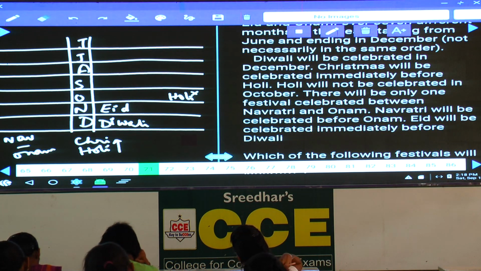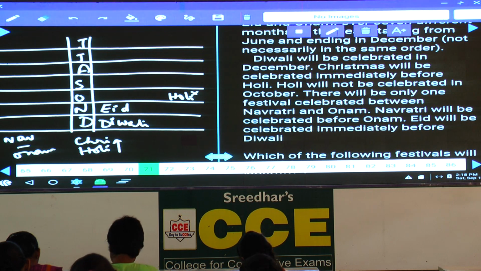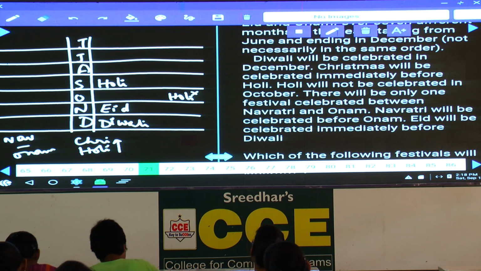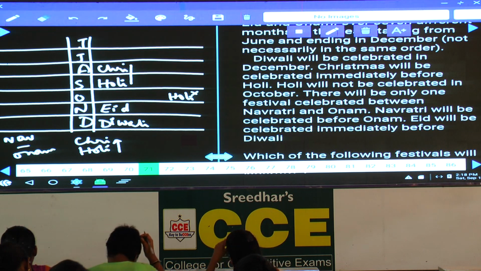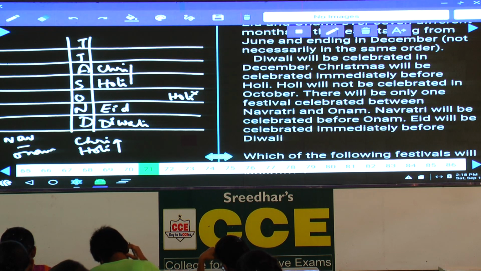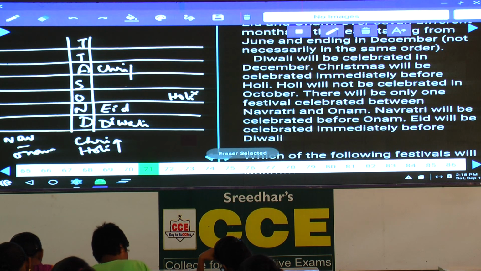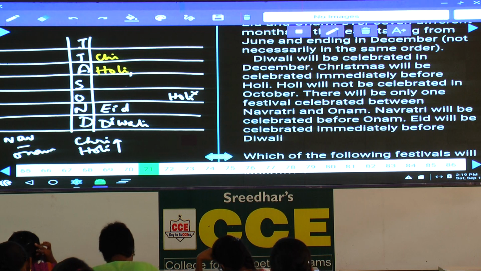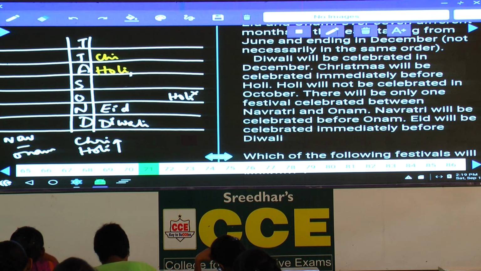Then coming to this one, Holi cannot be in the month of October. Then can Holi be in the month of September? Now we are taking different possibilities. If Holi is here, before this Holi there must be Christmas, and then Navaratri and Onam must be in alternate months, which is not possible. Hence Holi cannot be in September. Then August: if Holi is in the month of August, then Christmas is here, and again Navaratri and Onam would have to be in alternate months, which is not possible. Hence this case is also ruled out.